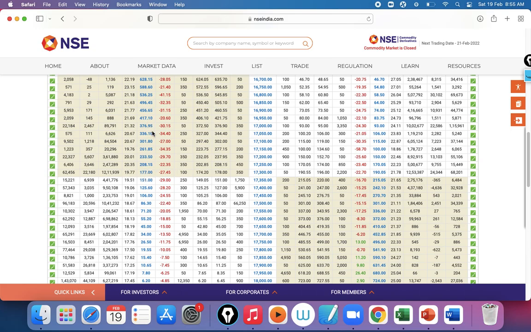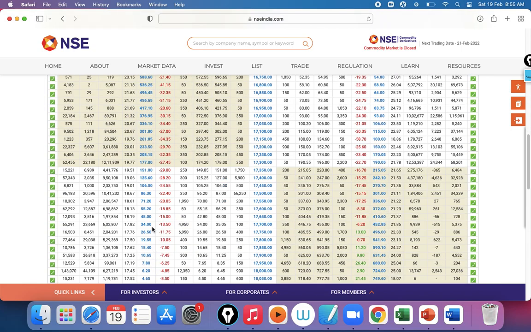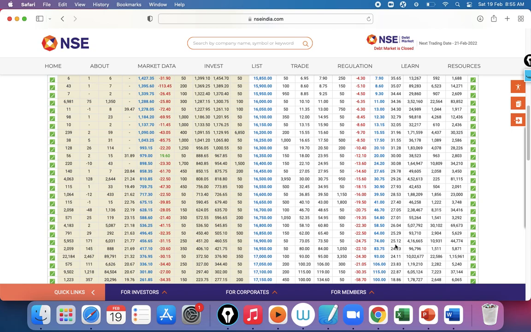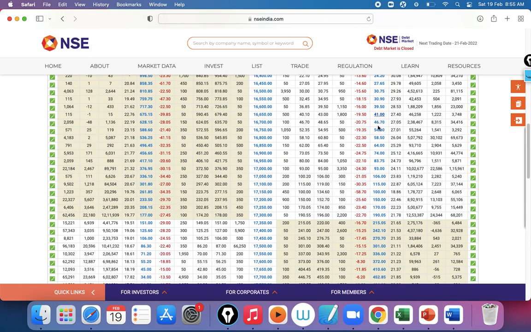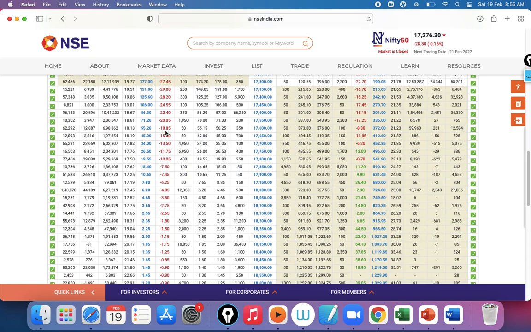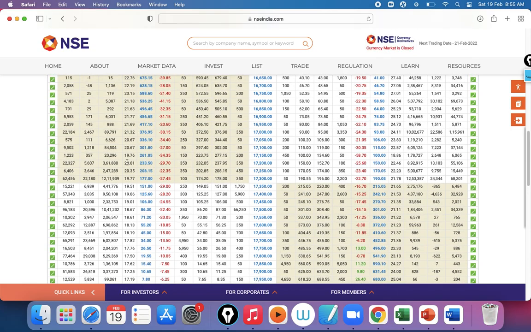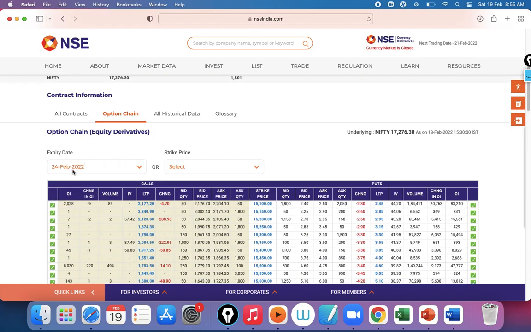So in this at the money, you can see the premium prices. See, in the money premiums are costly. At the money is okay. Out of the money is cheaper. Out of the money, everything becomes zero on expiry date. So now the main thing about this is open interest.